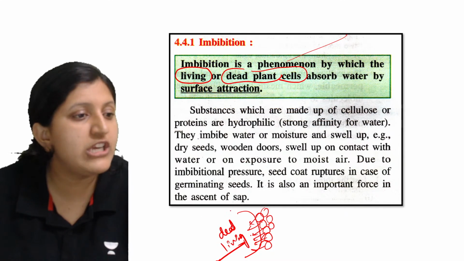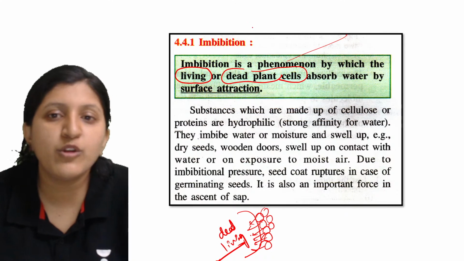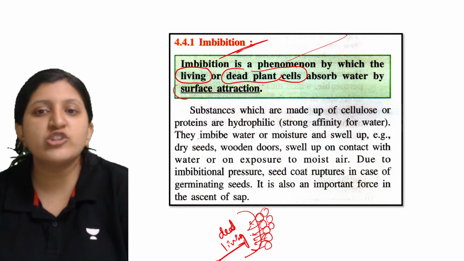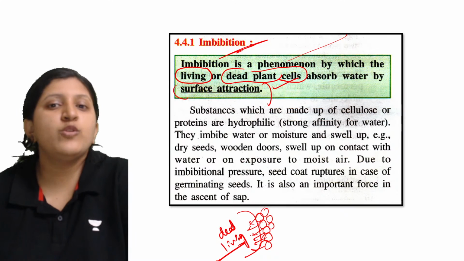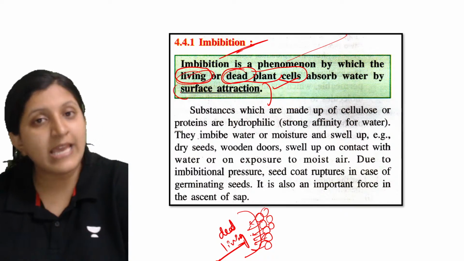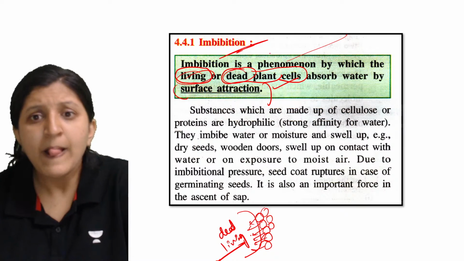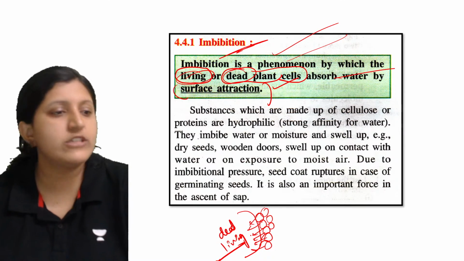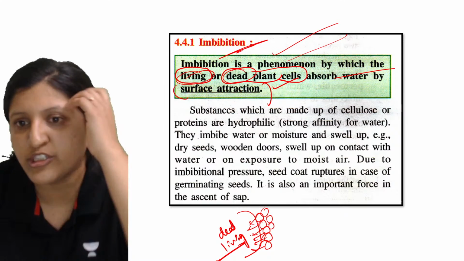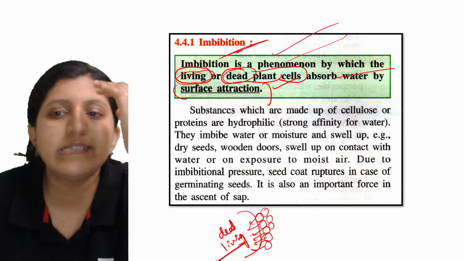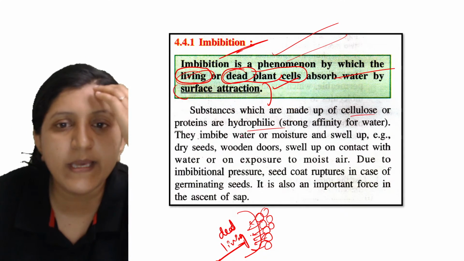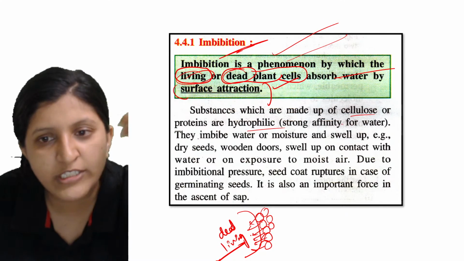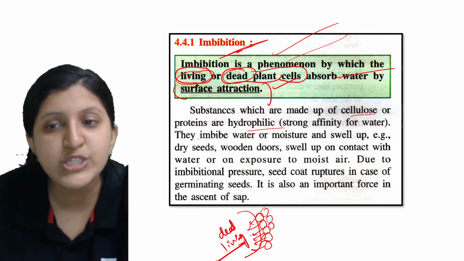So this definition will be asked many a times: what exactly is imbibition? Just make sure that surface attraction is the key term. Then, living or dead plant cell is again a key term. This is a phenomenon by which living or dead plant cells absorb water by surface attraction. Here, there is cellulose which is hydrophilic, so they imbibe water. They are taking in the water or the moisture, and they are going to swell up.